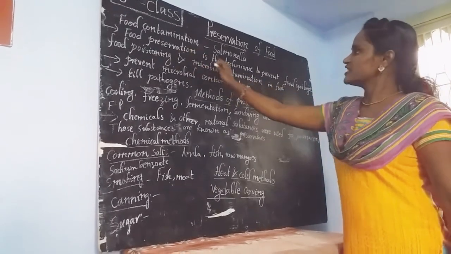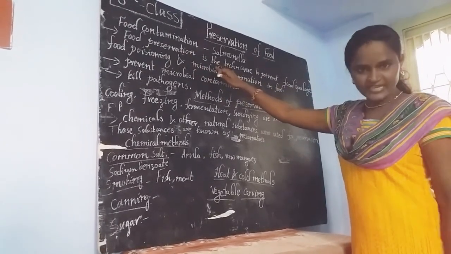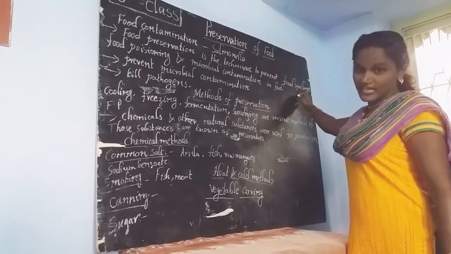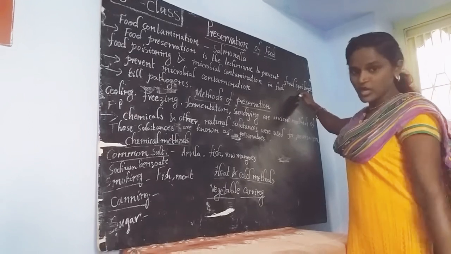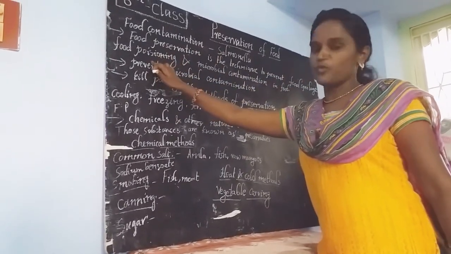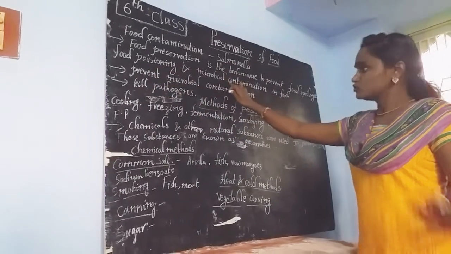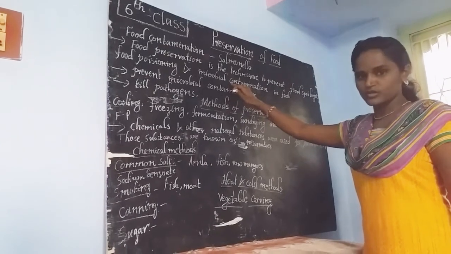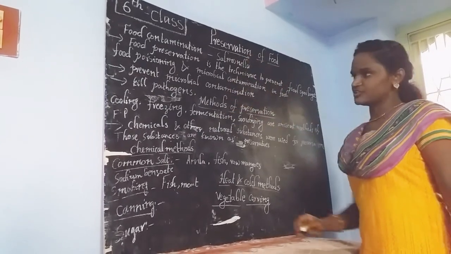It is a technique. Why are we using that technique? To stop food spoilage, to stop food poisoning, and to stop the growth of microorganisms on the surface of the food. That is called food preservation.